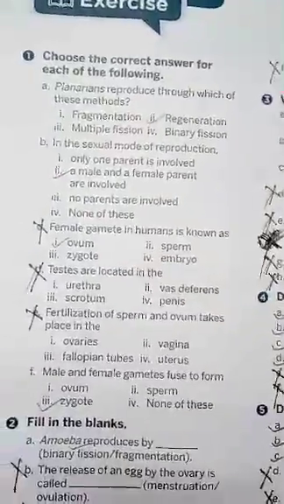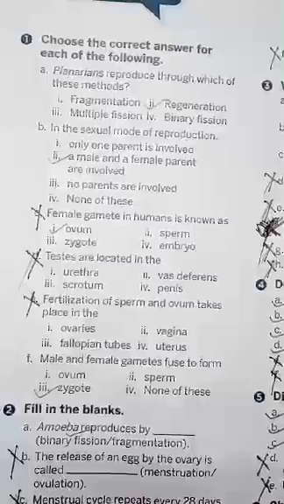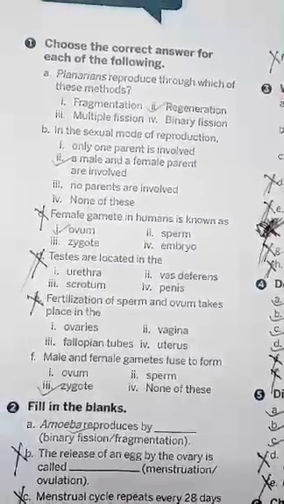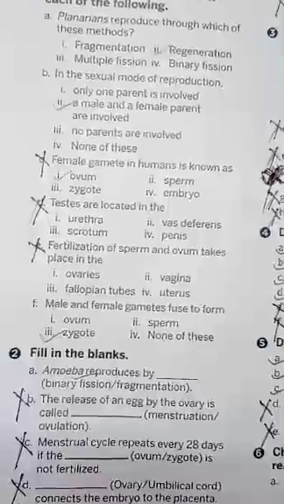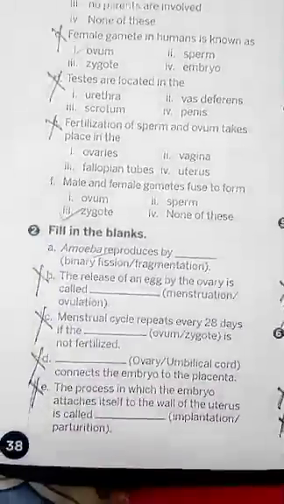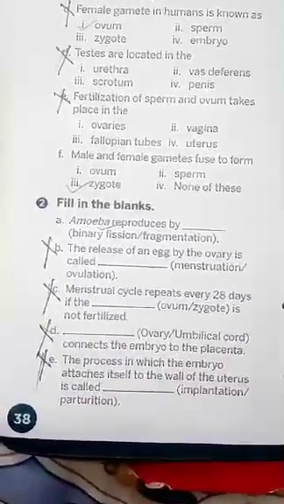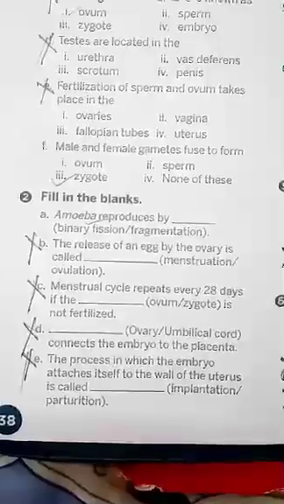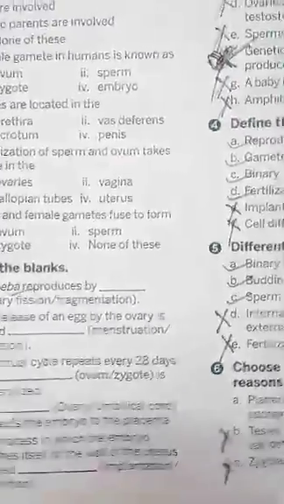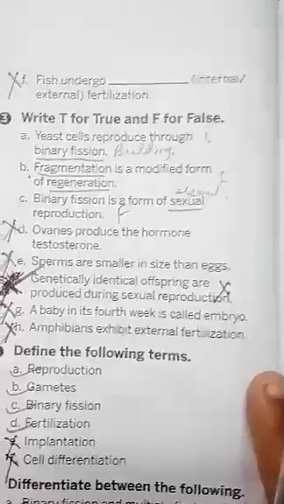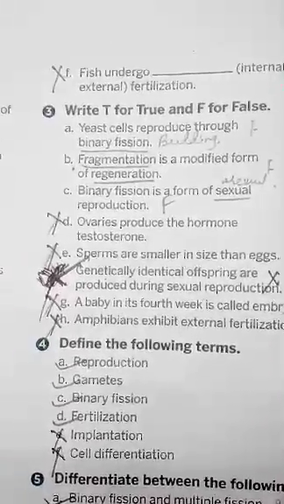Come to the exercise part, children. You can see here a few numbers I have crossed out. You also cross the same. This you will not do in your book. Yes. Come to fill in the blanks also. You can see B, C, D and E I have cancelled. Only number A you please mark in your book. F also is cancelled.